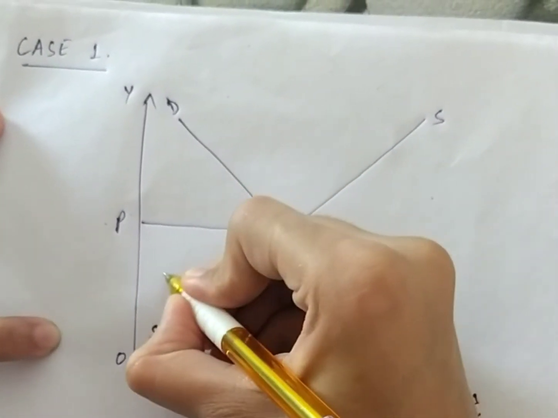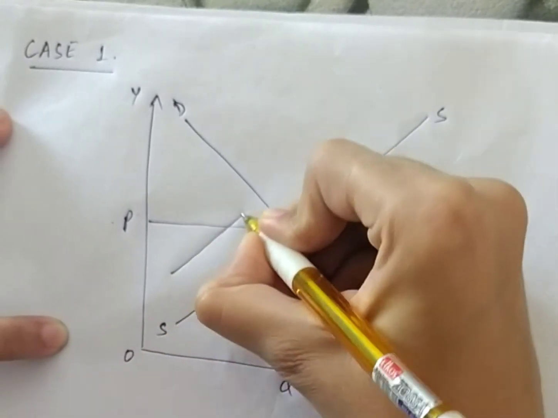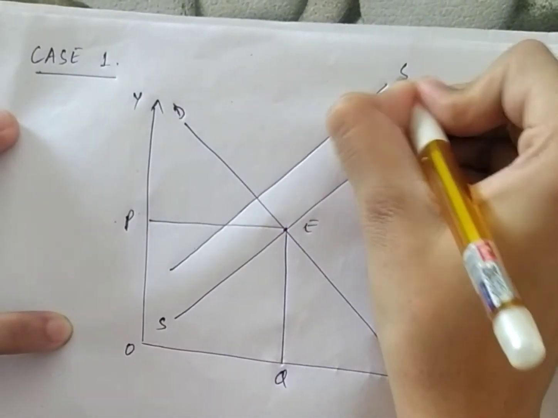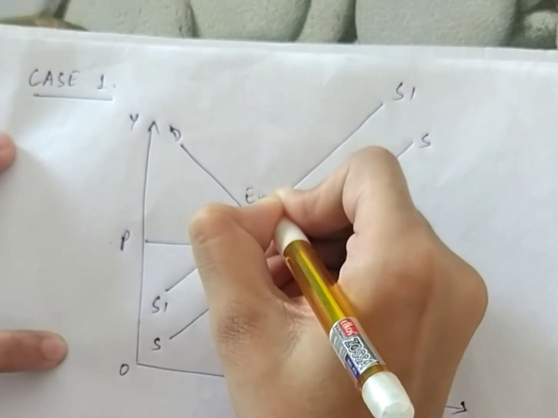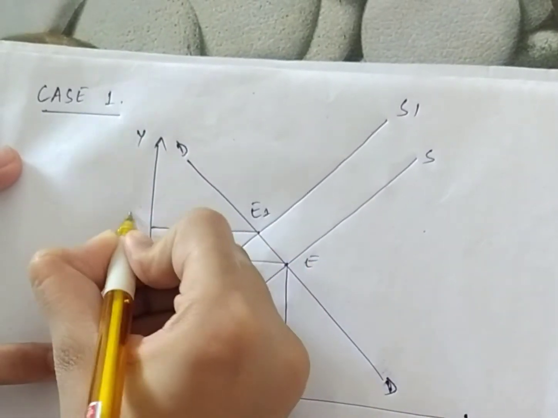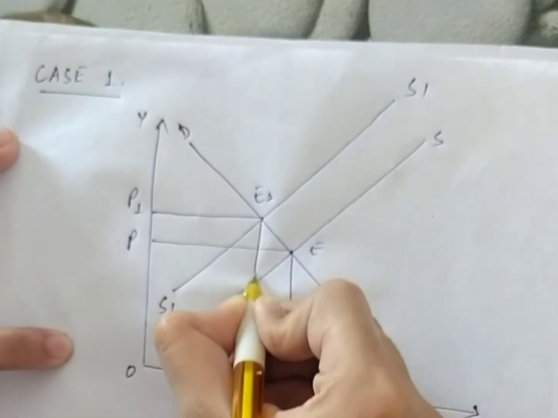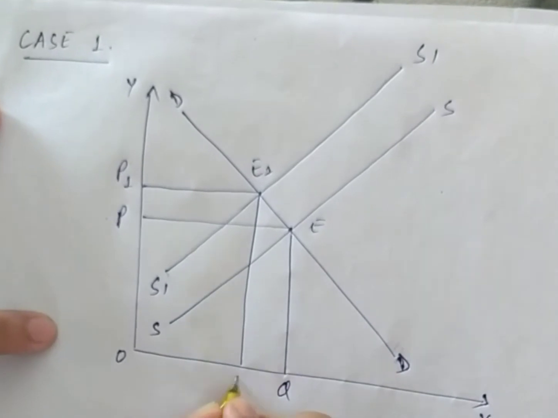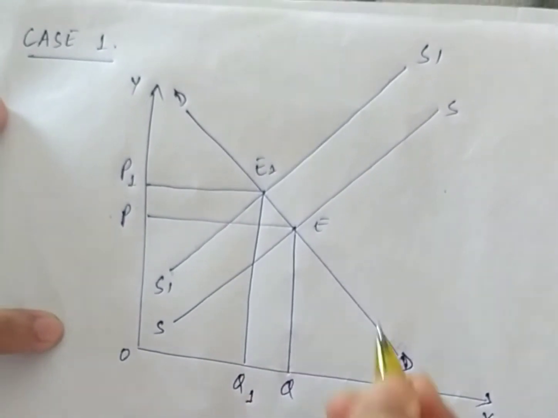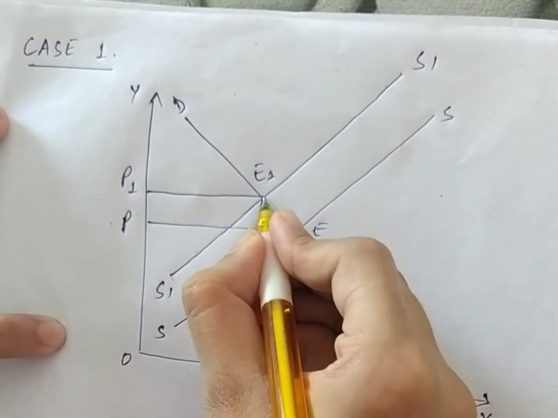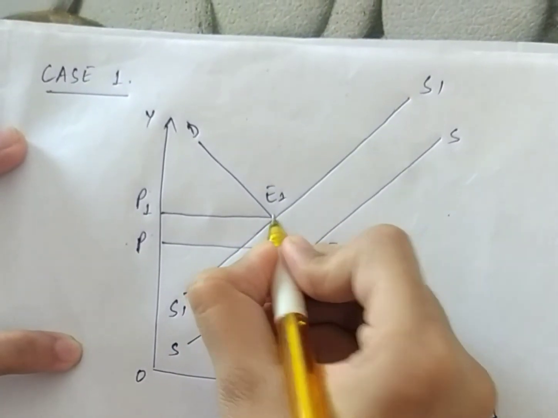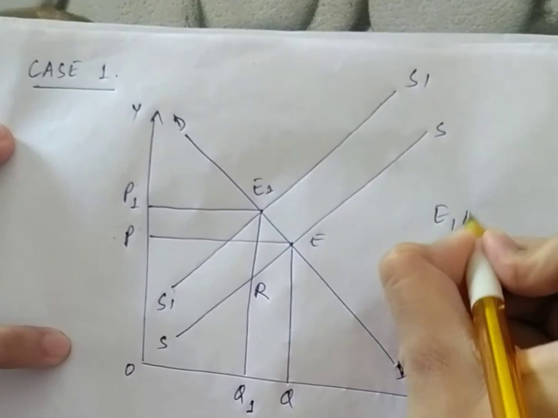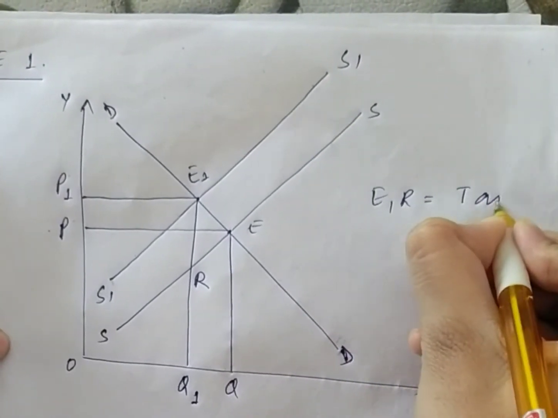Now, when tax is imposed, the supply curve will shift to the right. See, S1. The equilibrium point will shift to E1, and price will increase to OP1 and quantity will shift to OQ1. E1R is the total tax.